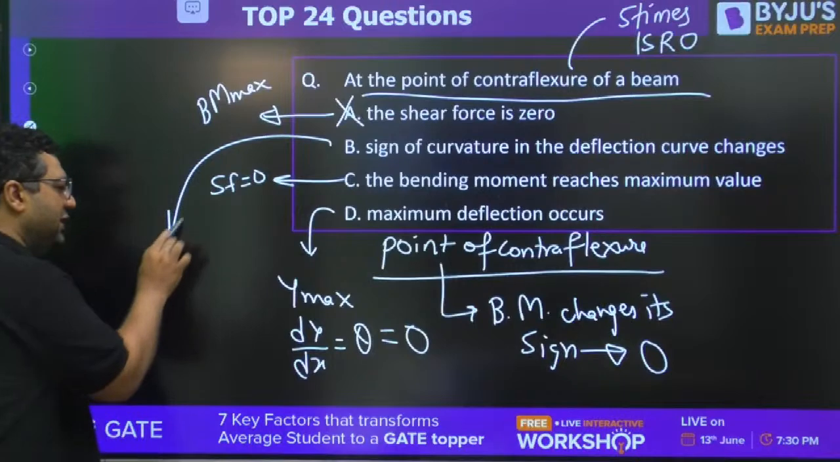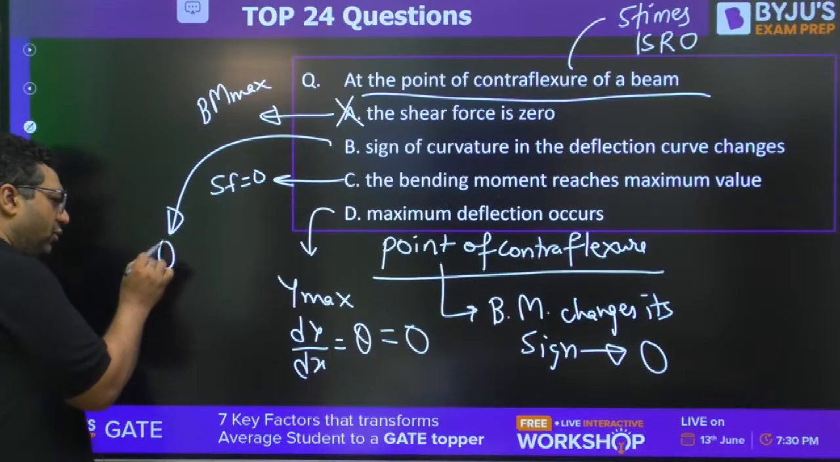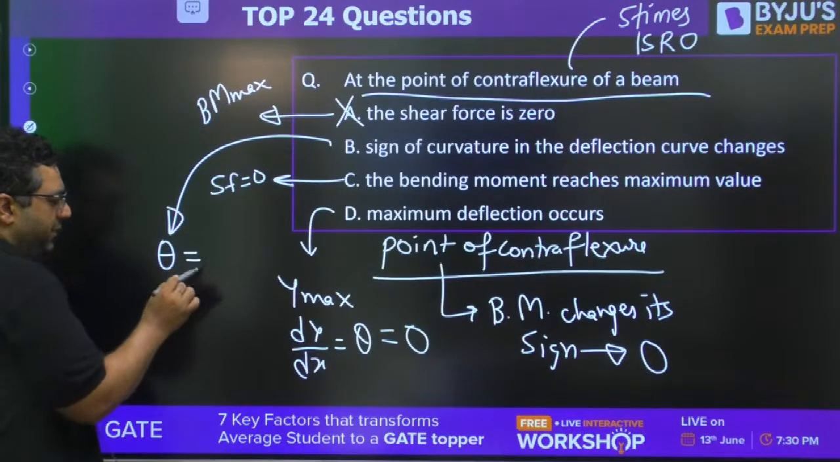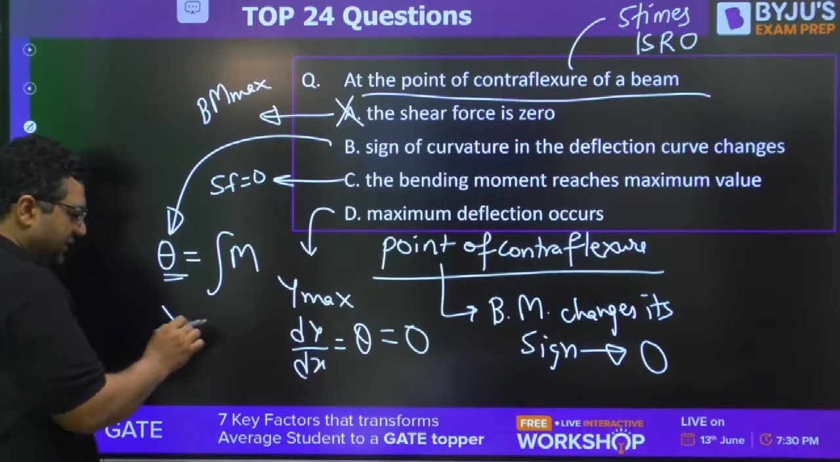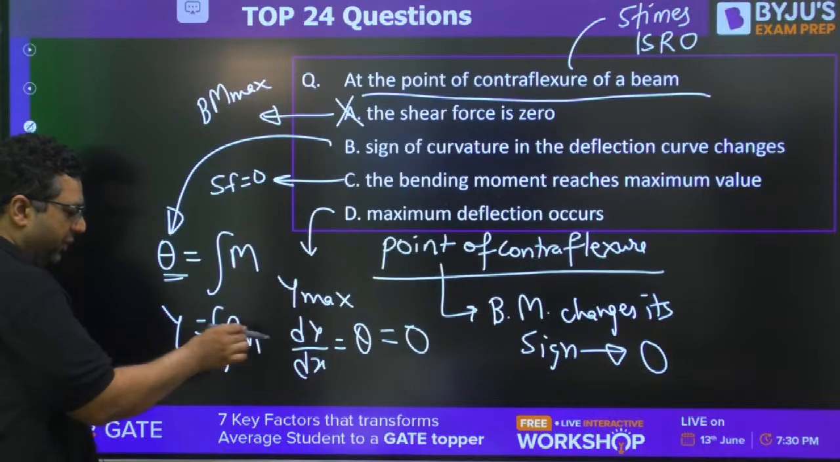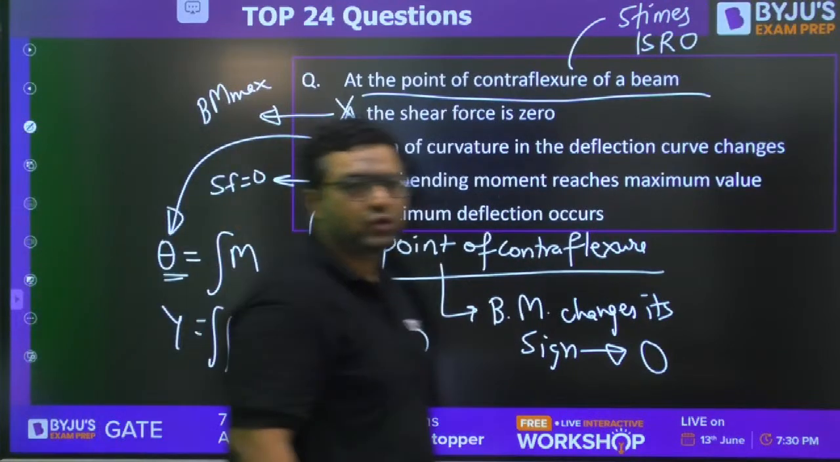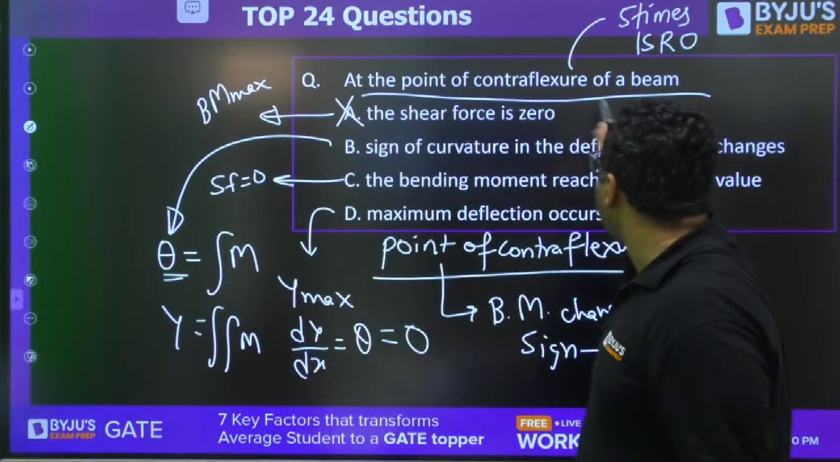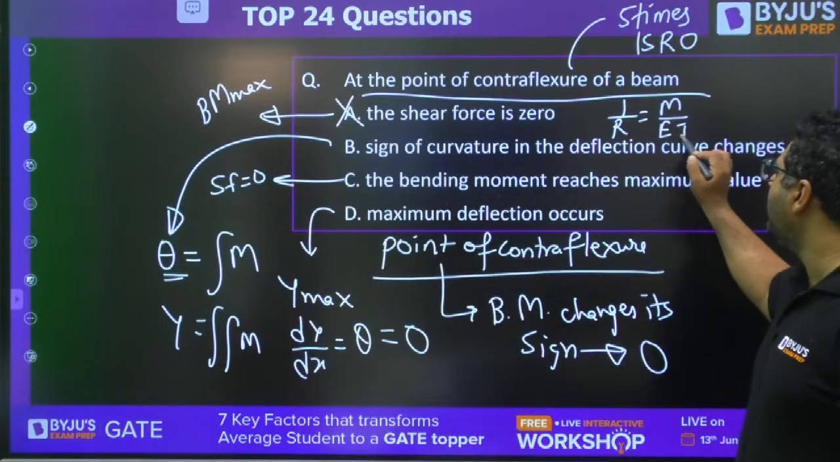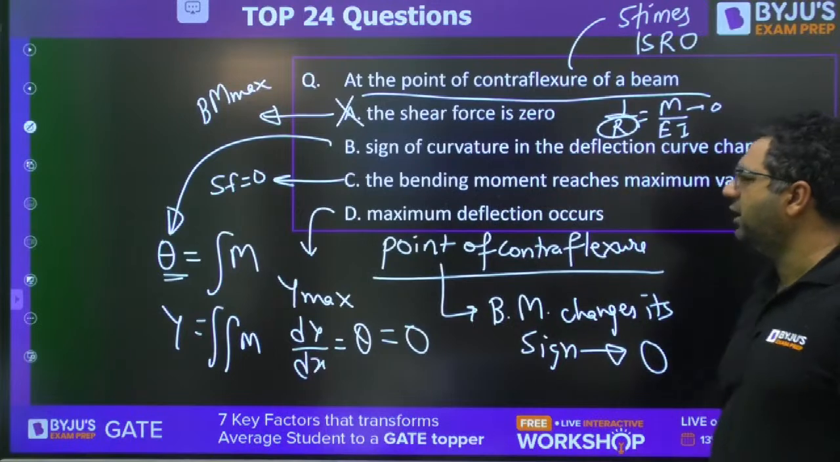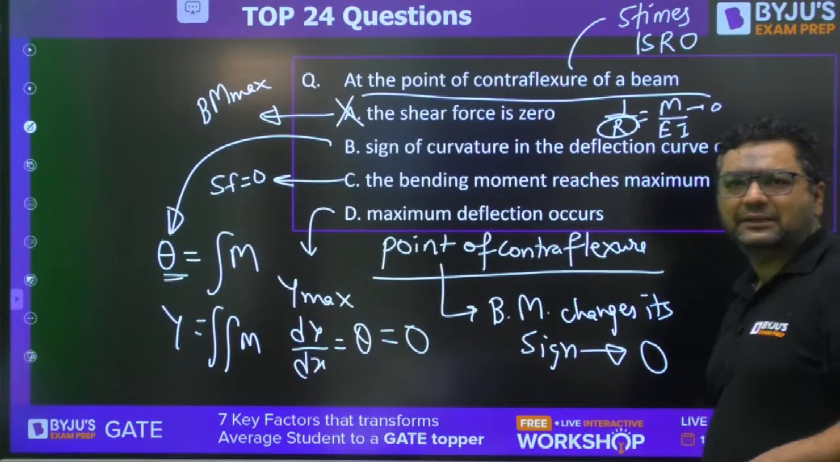Yes, it is going to be the answer, because theta comes from the integration of bending moment, and deflection comes from the double integration of bending moment. So the answer is B, because you are aware that 1 by R is equal to M upon EI. So when the bending moment becomes 0, R is going to be infinity. Okay, very good guys, very nice.